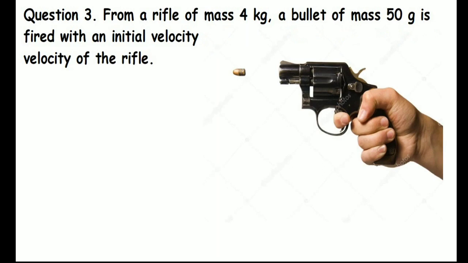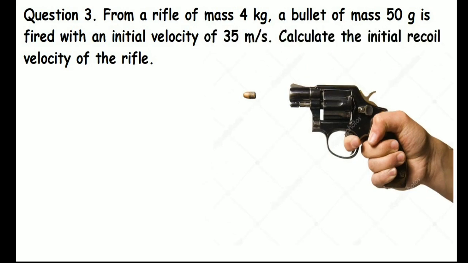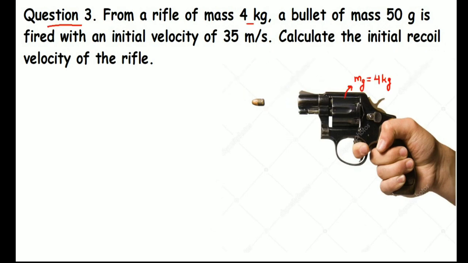Now question number 3. From a rifle of mass 4 kg, a bullet of mass 50 gram is fired with an initial velocity of 35 meter per second. So let us suppose the mass of the gun is 4 kg and the mass of the bullet is 50 gram.